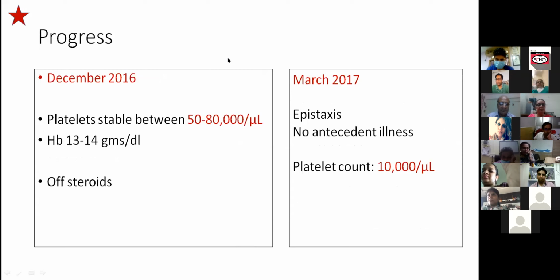Yes, ma'am. So Ravi, next slide. Now we kept on following the child. In December 2016, she had platelets stable between 50 and 80,000, and her hemoglobin was between 13 and 14 grams per deciliter. Then she was tapered off the steroids. She was given steroids for a couple of weeks and then tapered off, so she was off medicines in December with a platelet count between 50 and 80,000. In March 2017, she again had epistaxis. However, there was no antecedent illness, and the platelet count had again fallen back to 10,000.